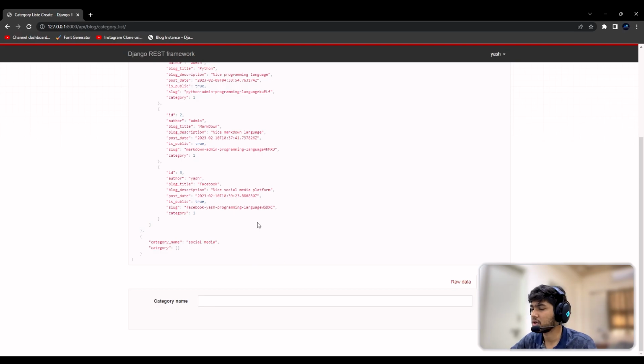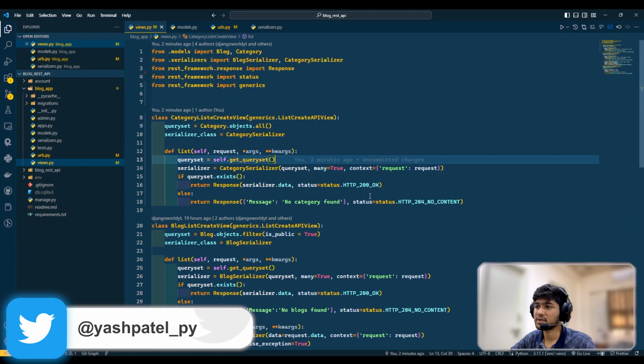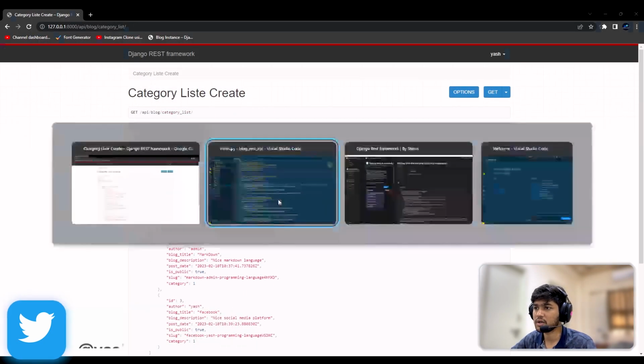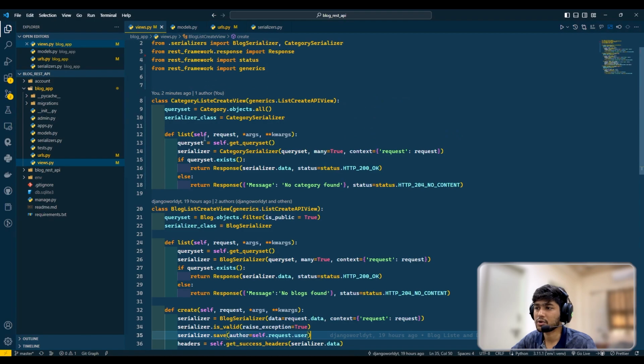So I think we don't need to write the create function because it is automatically creating for us. Yesterday we created this create function just to hide the author and assign the author automatically. Here we don't have all those cases, so we are just going to leave it like this only.